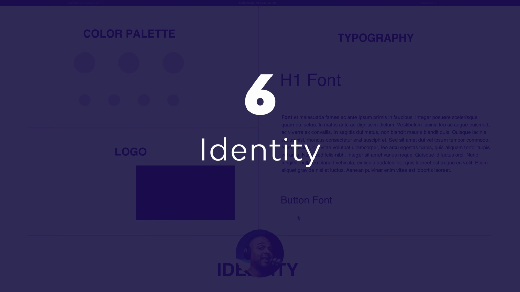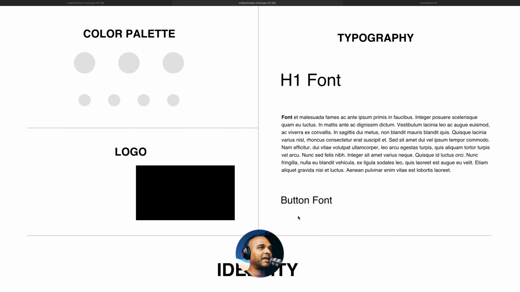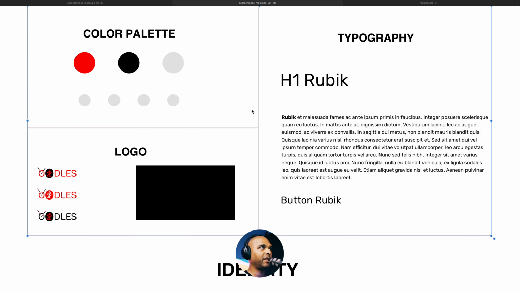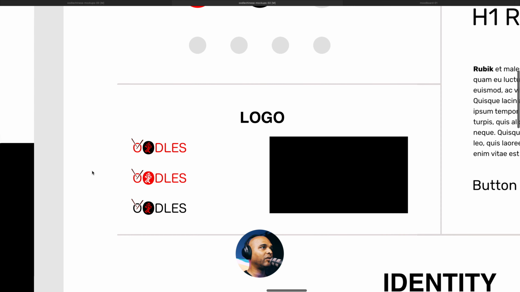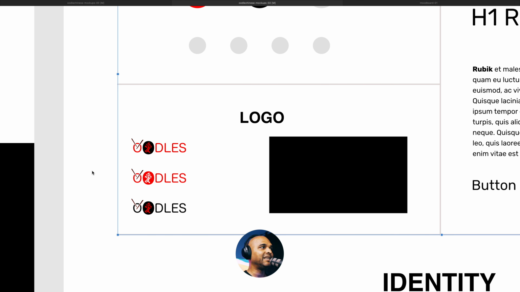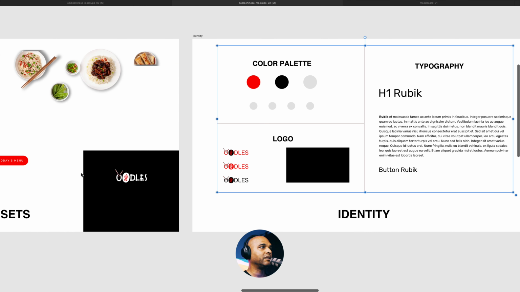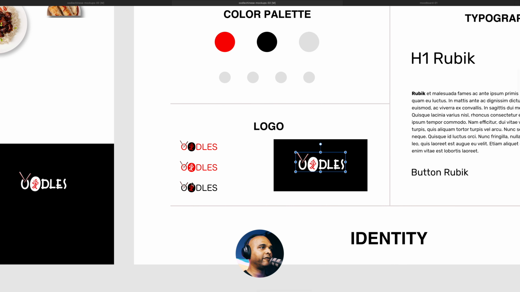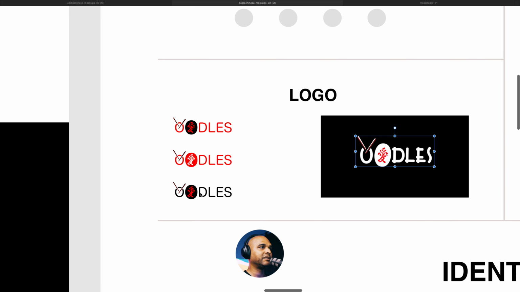Next, the identity. Now, I don't know if this company has a defined brand, so it's going to be guesswork here. This is what I've come up with. Basically, I used the red from their logo, then I used some black and just the usual grayscale. And what I did is I recreated the logo, not because it actually needs it. So let me show you. This is the original logo. Let me paste it here. I could have used this one, but I needed the other version, so I just recreated it. It's not the same font, but it's just for the sake of this video.